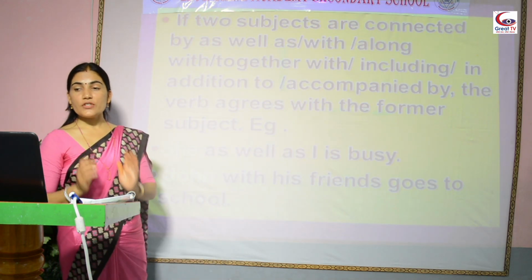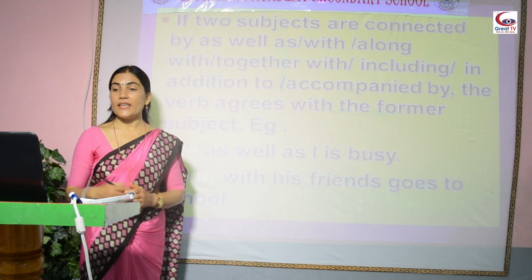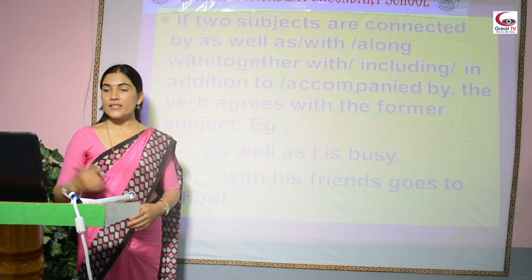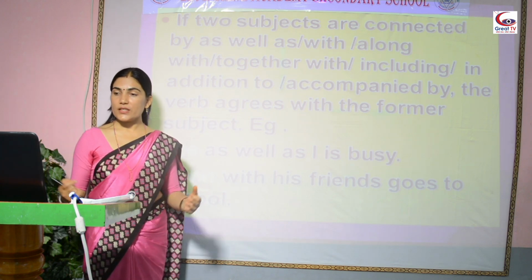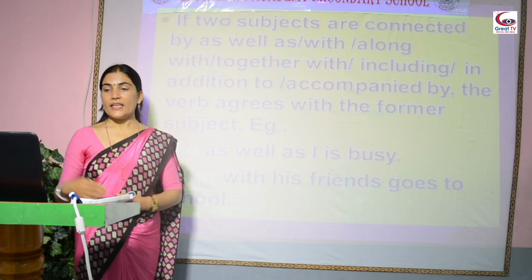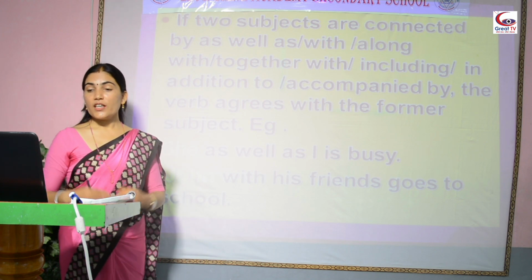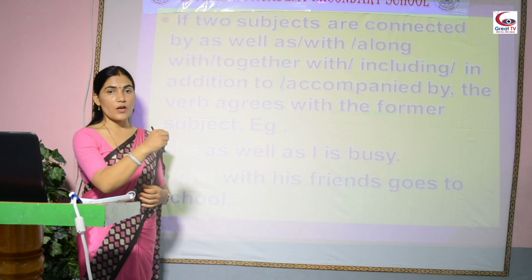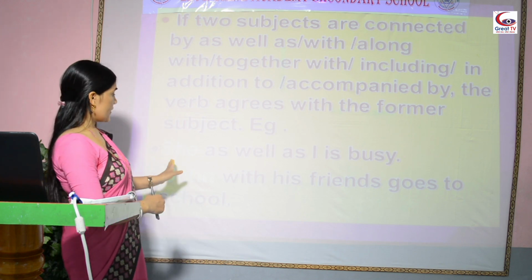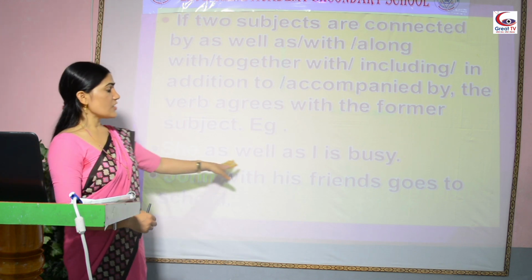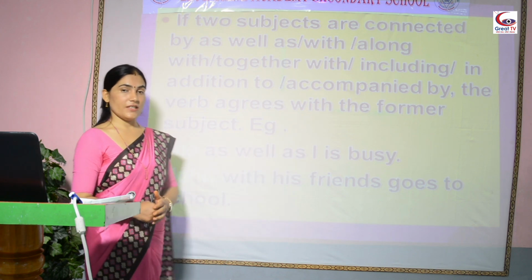But if two subjects are connected by as well as, with, along with, together with, including, in addition to, the verb agrees with the former subject. Look at here. She as well as I is busy.